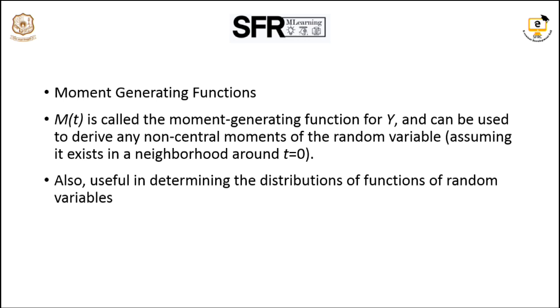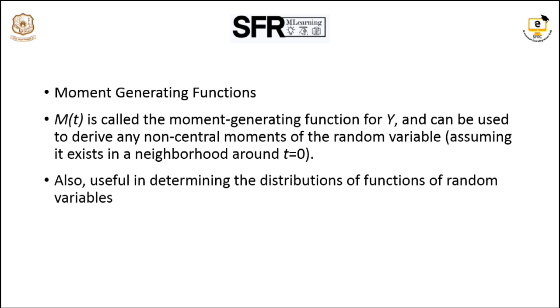Next is the moment generating function. This is denoted as Mx of t, or simply M of t. M of t is called the moment generating function for a random variable and can be used to derive any non-central moments of the given random variable. It exists in a neighborhood around the value t equal to 0.